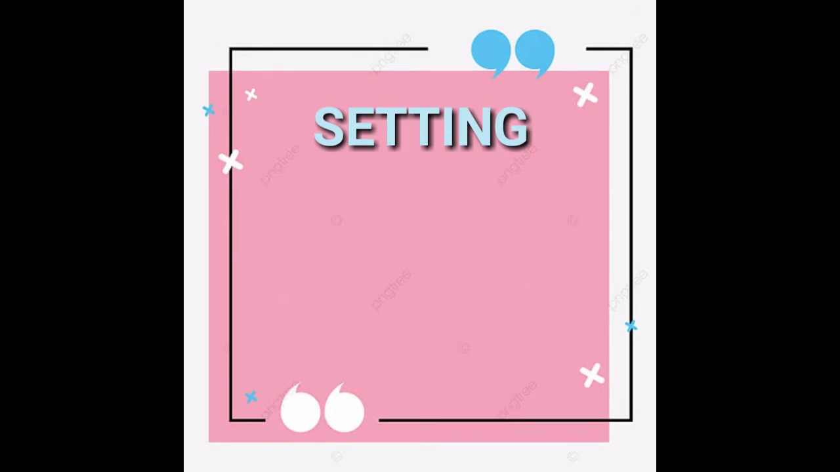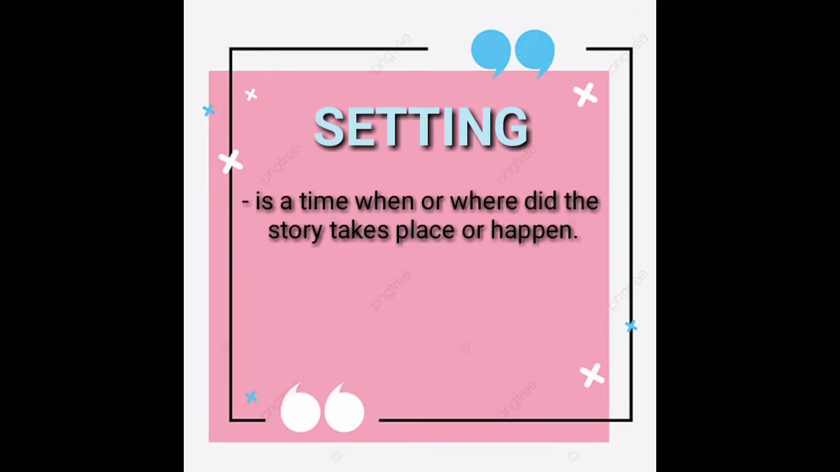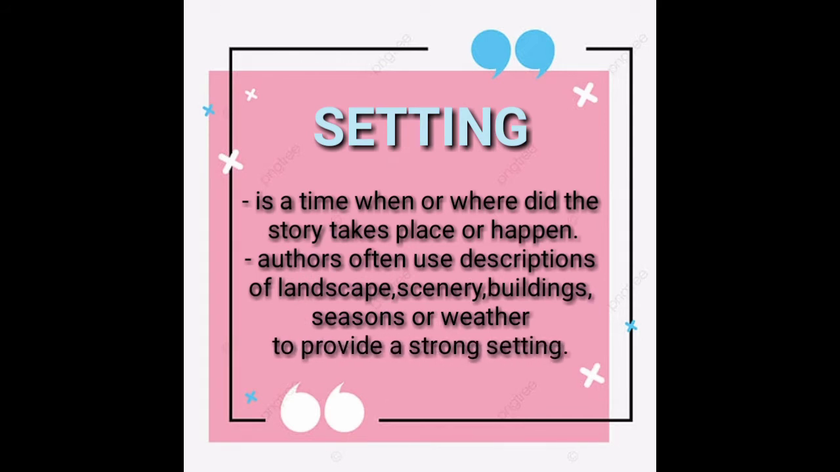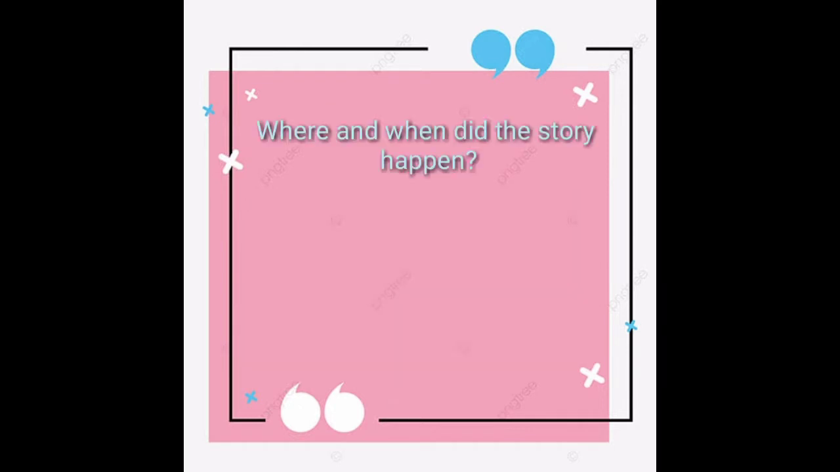Now we have the setting. Setting is the time when or where the story takes place. Authors often use descriptions of landscape, scenery, buildings, seasons, or weather to provide a strong setting. So the setting of the story of Hades and Persephone is ancient Greece.